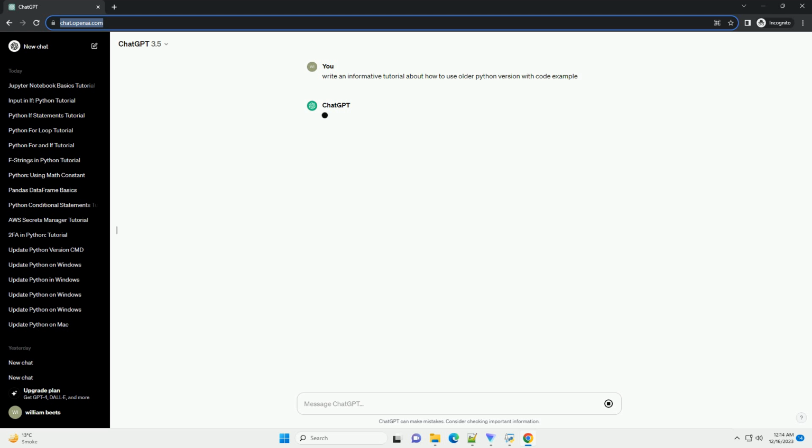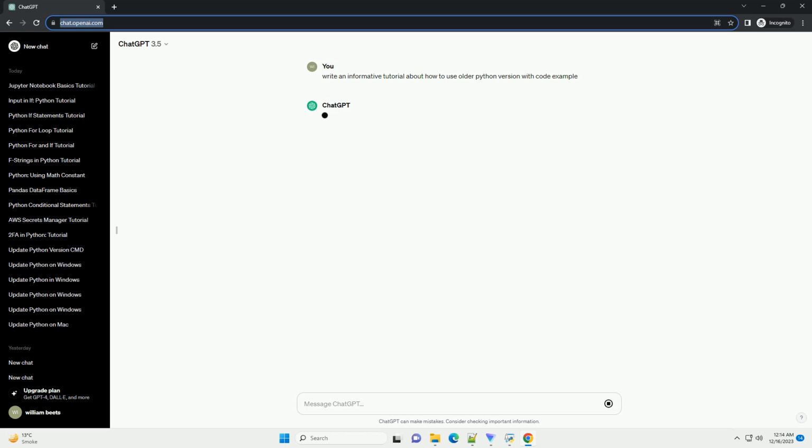Python is a versatile programming language that evolves with time, introducing new features and improvements in each version. However, there might be cases where you need to work with an older Python version due to project requirements or compatibility issues. This tutorial will guide you through the process of using an older Python version and provide code examples.